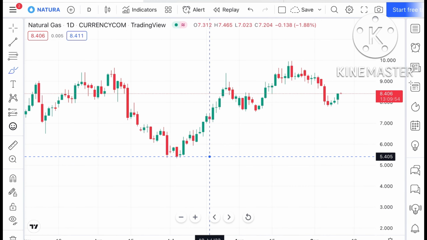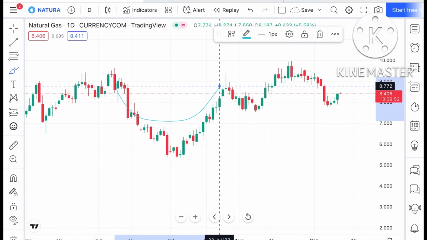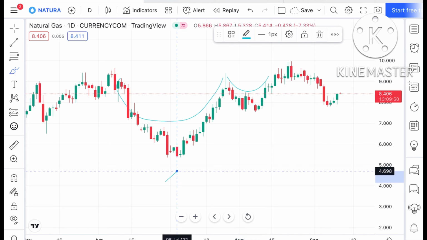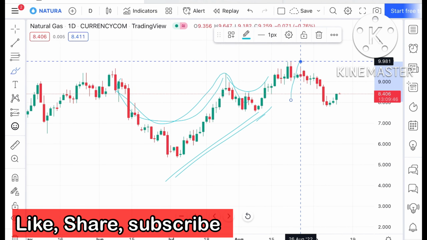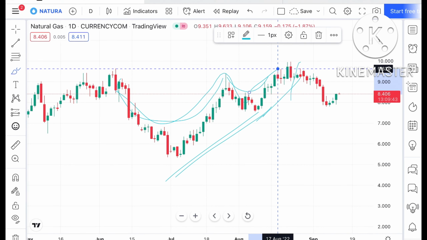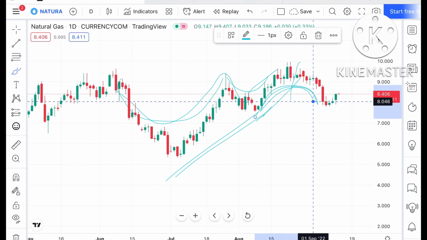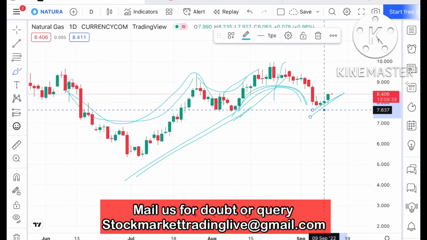See, if you look at the chart of natural gas, there is a U pattern forming. This formed as a cup pattern, so there was a higher probability that it could go further upside. Now we have seen an opposite U pattern forming, as you can see in this particular chart.